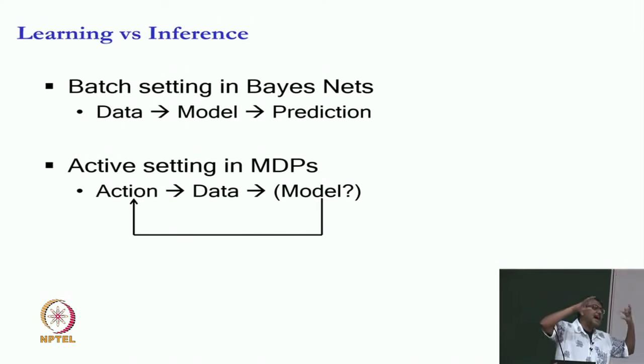So, we are not in a batch setting where somebody gave us a data set. I mean, we can be, there are versions of that in reinforcement learning. Batch RL has been discussed and studied. But in the most general version, we will take an action, we will get a bit of data. And then we can do whatever with it. We can use that to learn the model. And then we will use the model to figure out which next action to do, which will generate the next bit of data.